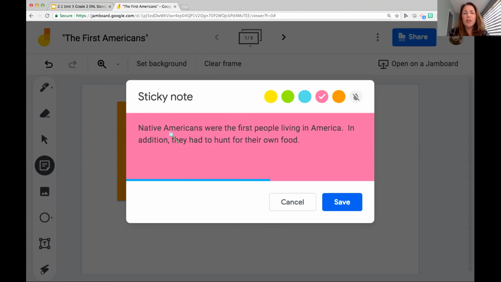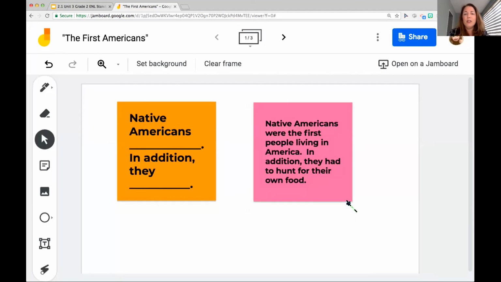So I jotted down that Native Americans were the first people living in America. In addition, they had to hunt for their own food. So every time we read, we want to think about what was important that we learned about our article a day.